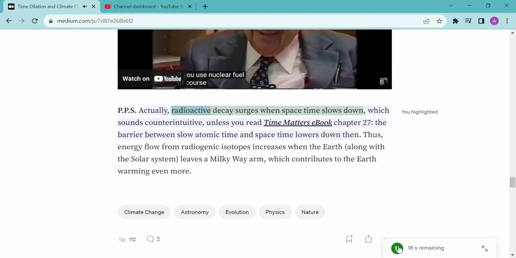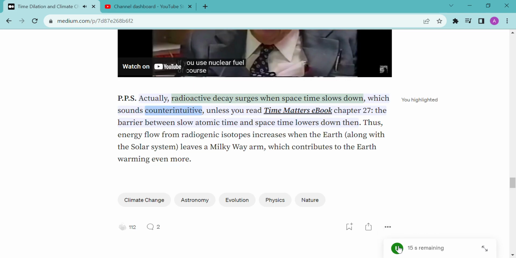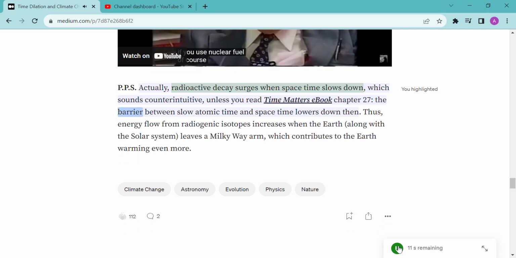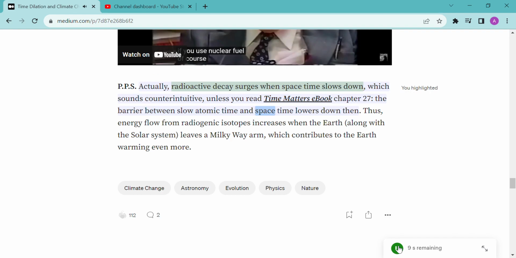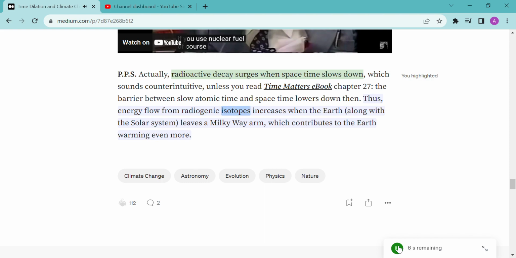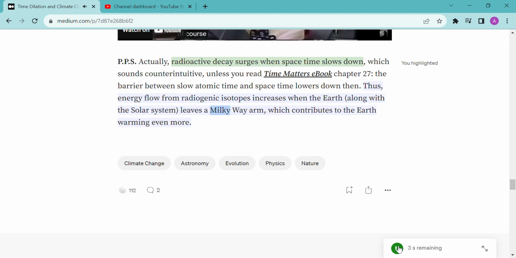PPS: actually, radioactive decay surges when space-time slows down, which sounds counterintuitive, unless you read Time Matters eBook chapter 27. The barrier between slow atomic time and space-time lowers then. Thus, energy flow from radiogenic isotopes increases when the Earth, along with the solar system, leaves a Milky Way arm, which contributes to the Earth warming even more.